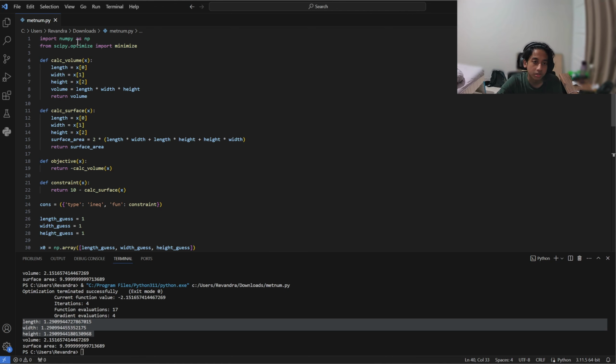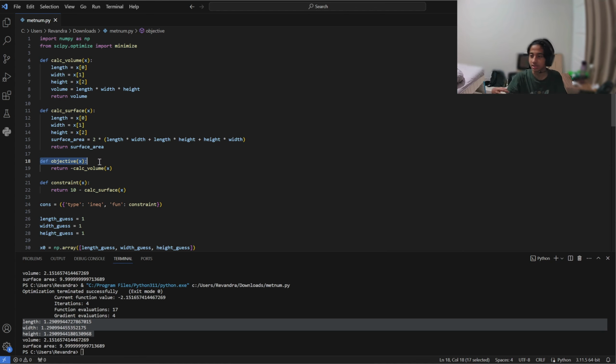First of all, we import the libraries, which are NumPy and SciPy Optimize. These two are the libraries whose commands we can use to solve this optimization problem. After that, we define the volume and the surface area. The volume is length times width times height, and the surface area is 2 times length times width plus length times height plus height times width. This is a basic equation that we learned before in elementary school or junior high school. It's simple. Then we define the objective, what we want to do.